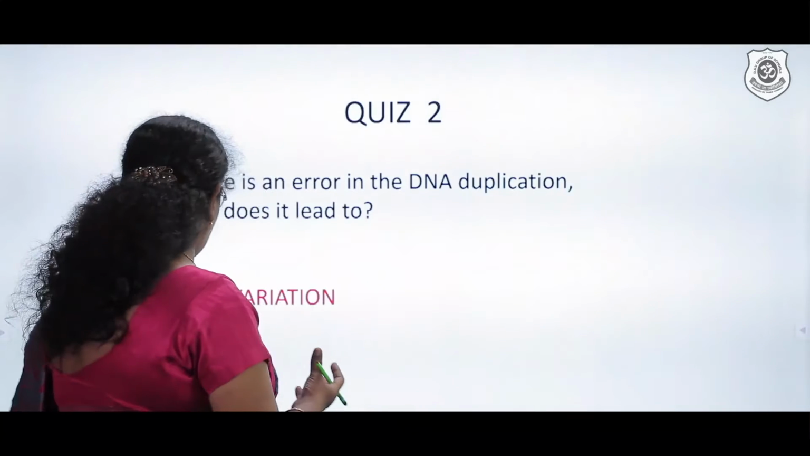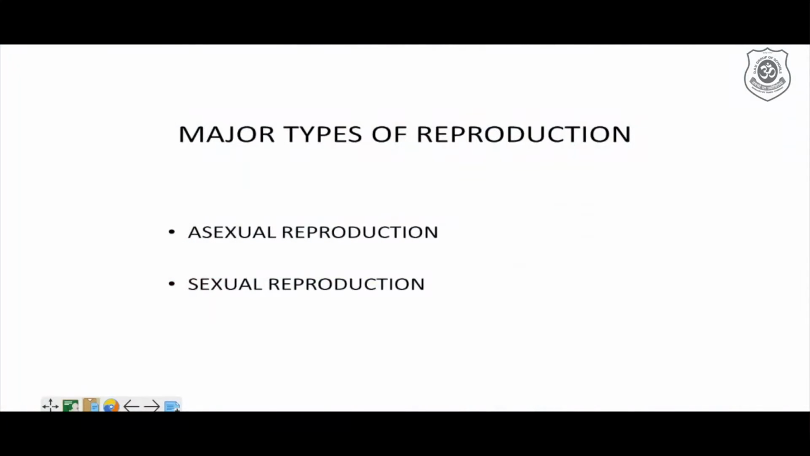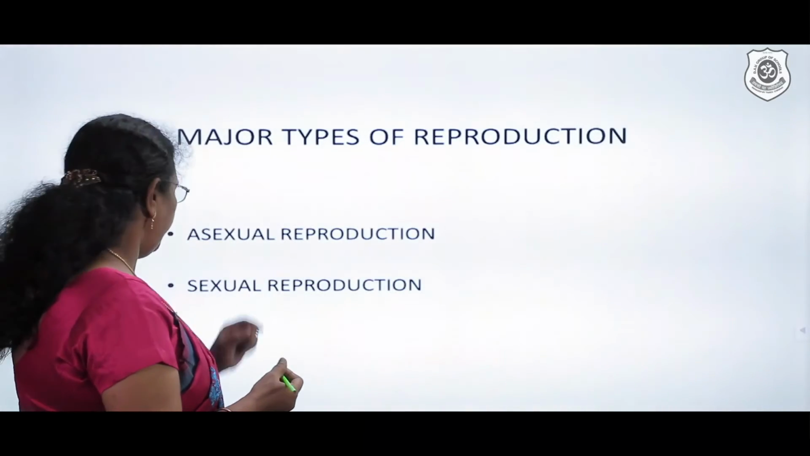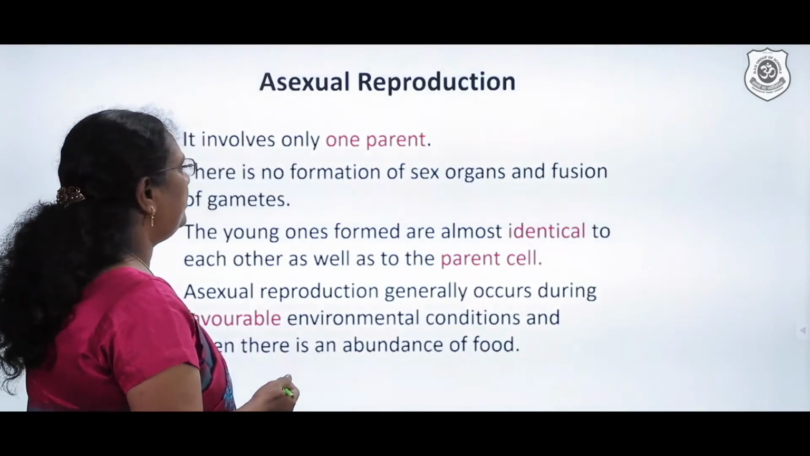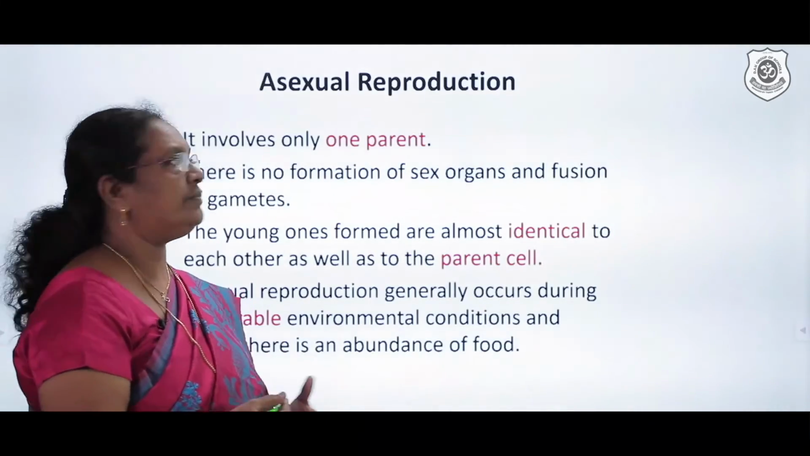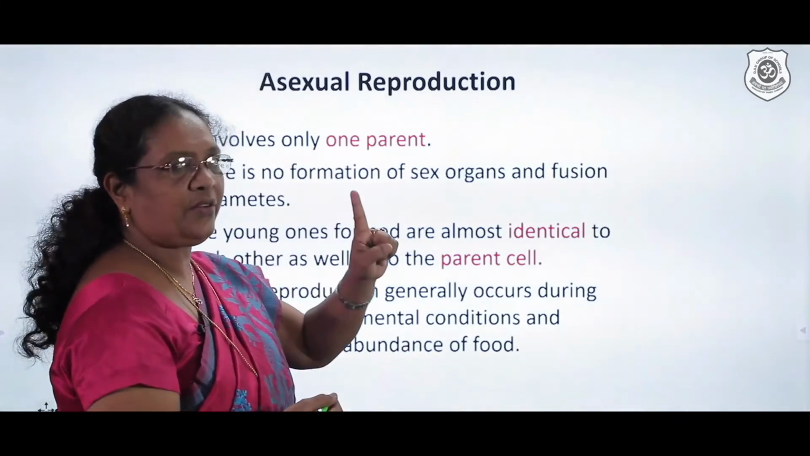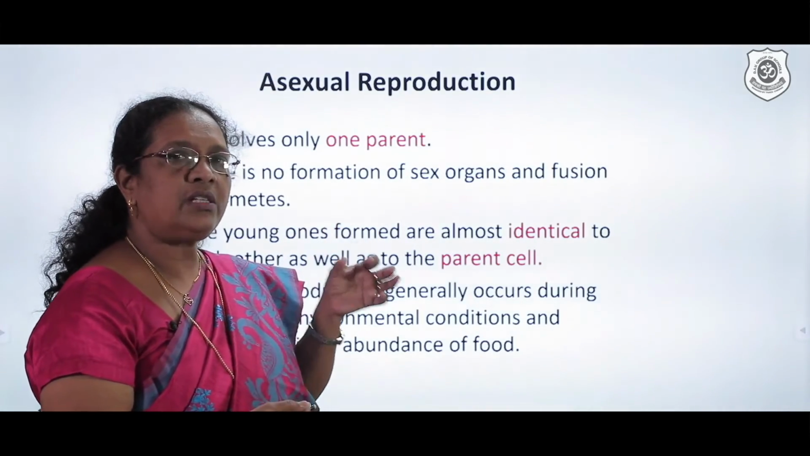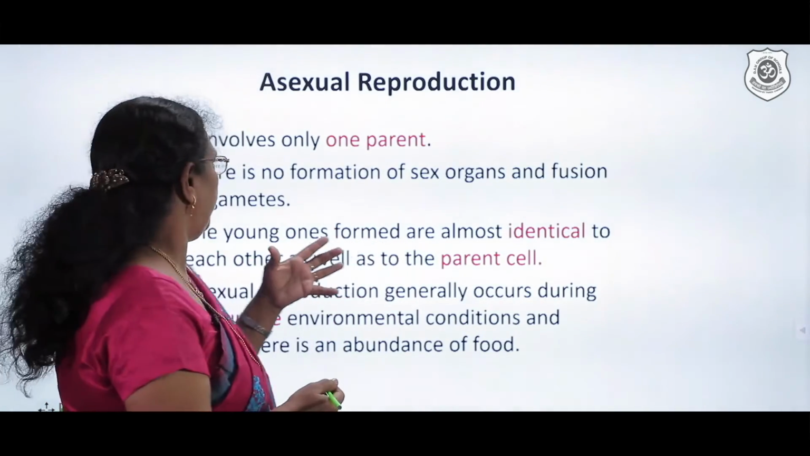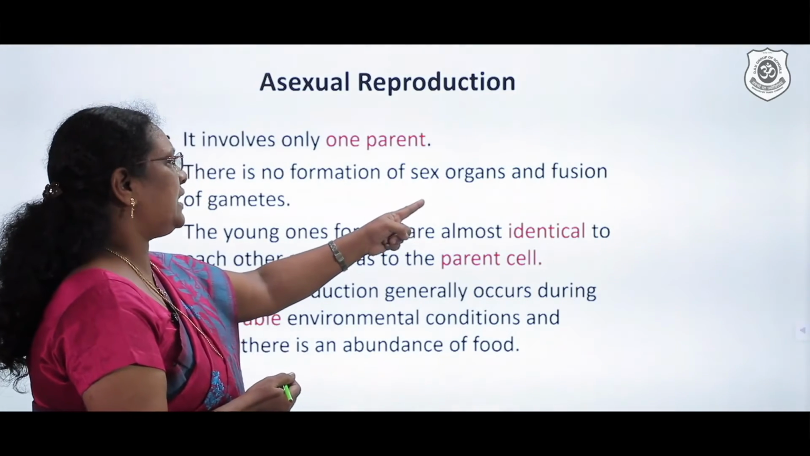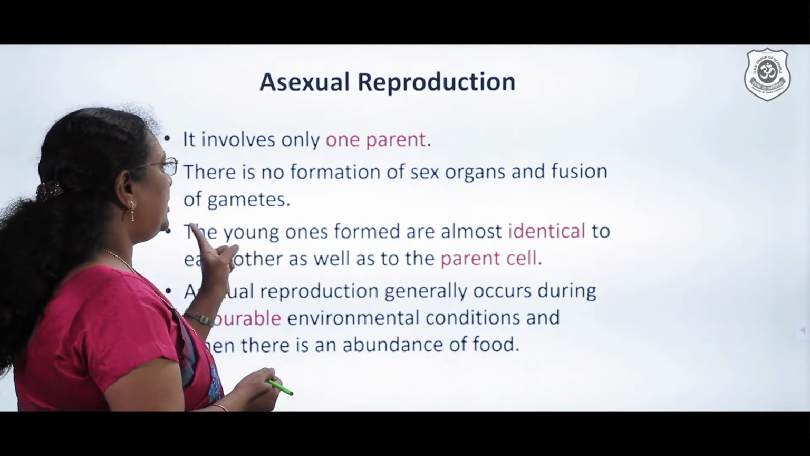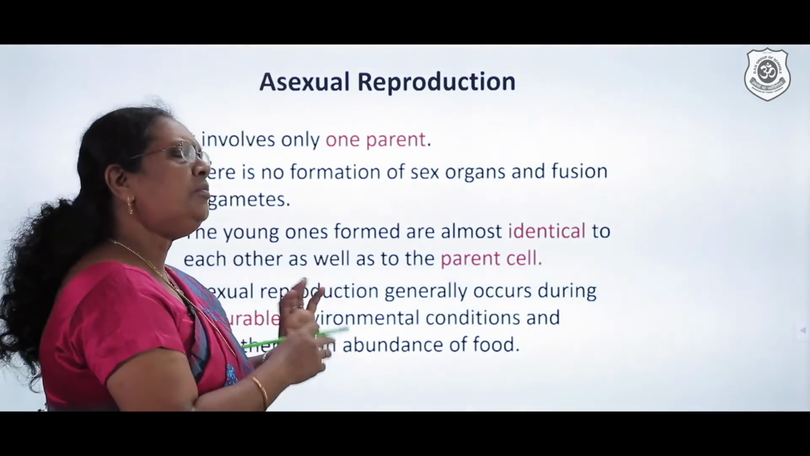I'm still continuing with my introduction, where we're just going over the major types of reproduction. The major types of reproduction are two. We call them asexual reproduction and sexual reproduction. What is asexual reproduction? It involves only one parent, one single organism giving rise to another new individual. There is no formation of sex organs and no fusion of gametes. The young ones formed are almost identical.